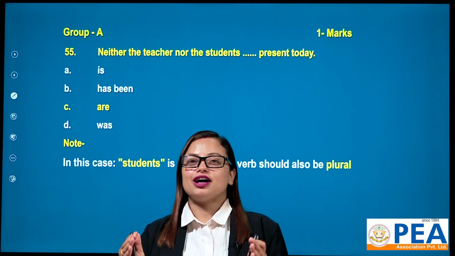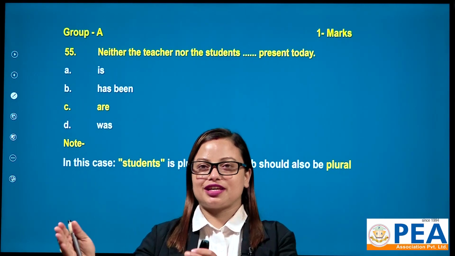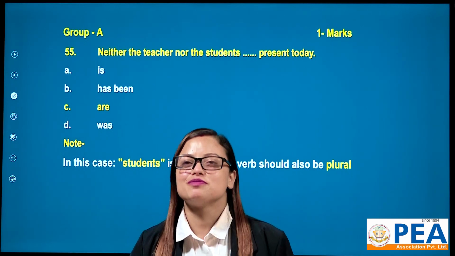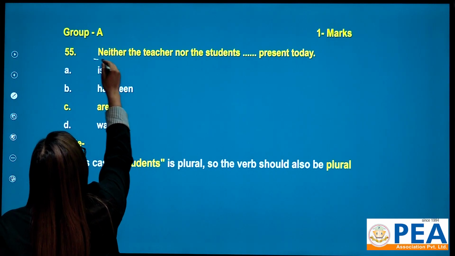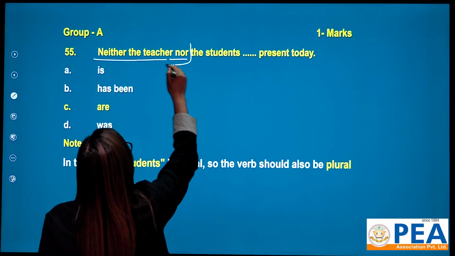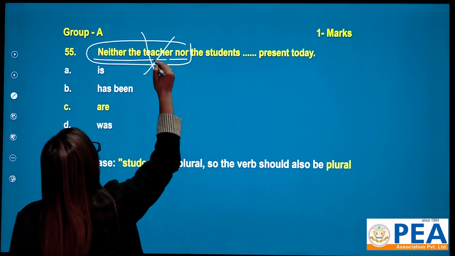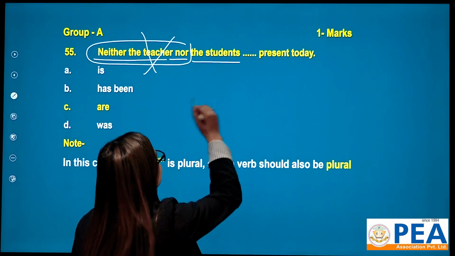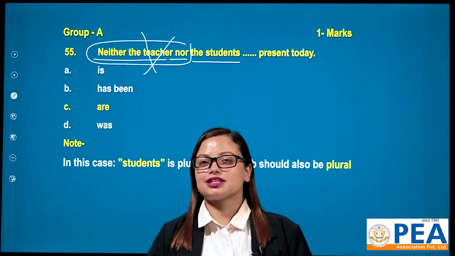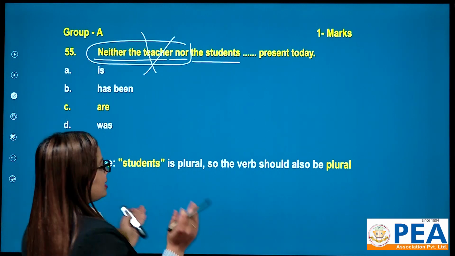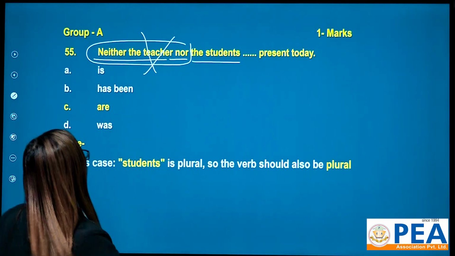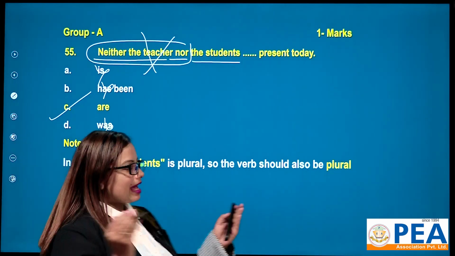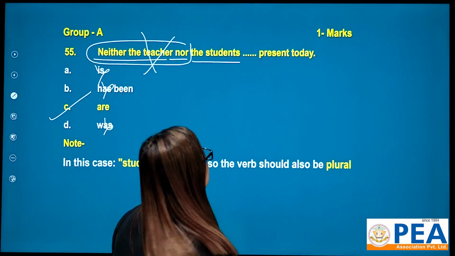And if your subject is singular, then please keep a singular verb. And if your subject is plural, then you have to supply a plural verb. Now let's do "neither the teacher nor." You need to ignore this part. Just cut it. Now your real subject is the students, right? And it is plural. So we need a plural verb. Is is singular, has been is singular, was is singular, are is plural. That's why neither the teacher nor the students are present today.